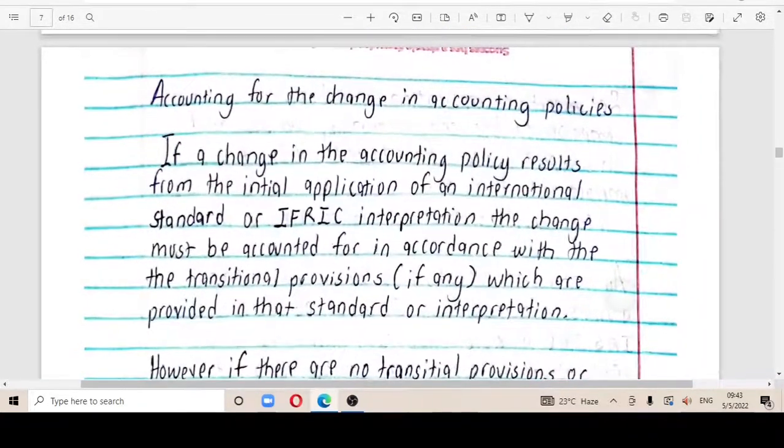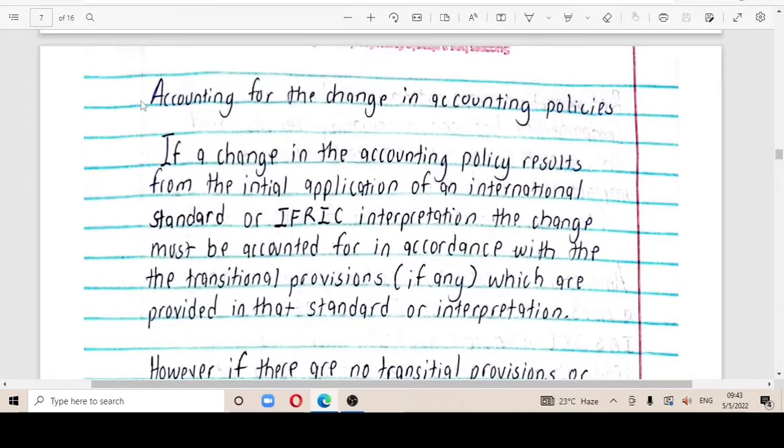Now we go to accounting for the change in accounting policies. If a change in an accounting policy results from the initial application of an international standard or IFRIC interpretation, the change must be accounted for with the transitional provisions, if any. Transitional provisions can provide relief from certain requirements, or provide entities with additional time to comply with the requirements.